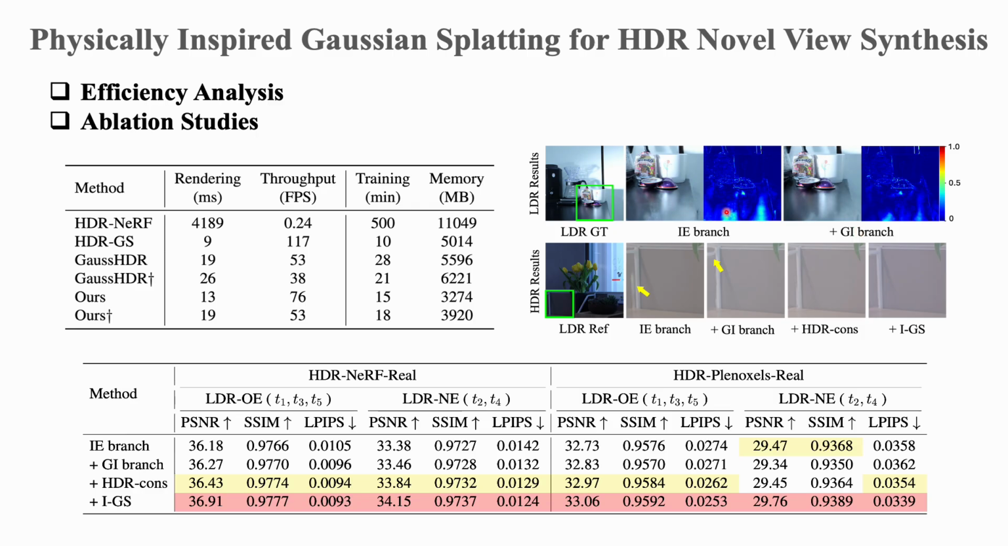For the qualitative results here, it shows that including the Gaussian illumination branch can effectively improve the modeling of the lighting-dependent appearance. For example, the table surface reflection here. And it also shows that the self-consistent HDR learning can help to refine texture distortions. And also, the illumination-guided gradient scaling strategy can effectively help to refine the texture distortions in some shadow regions.